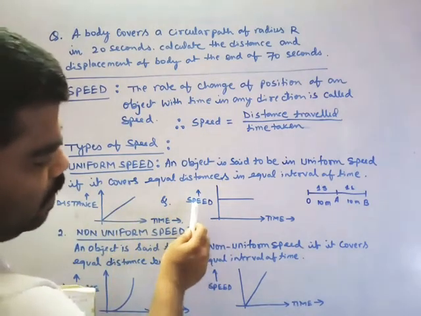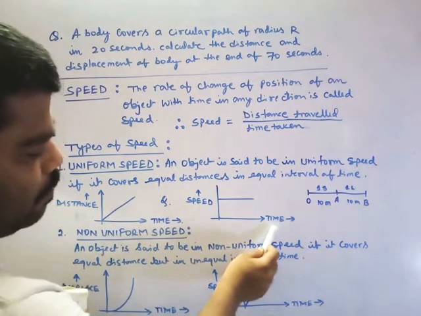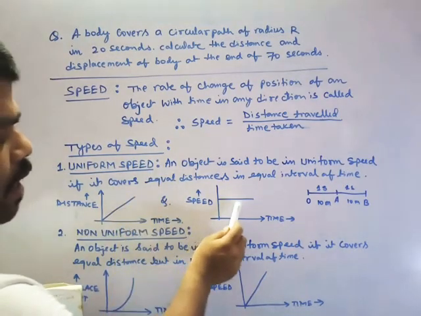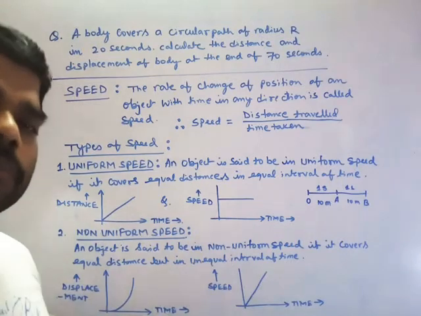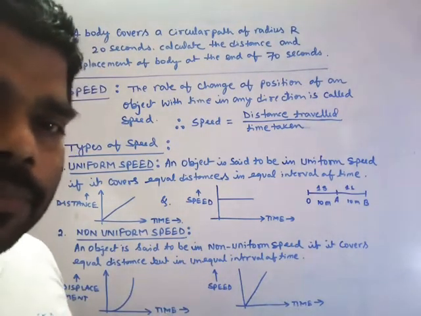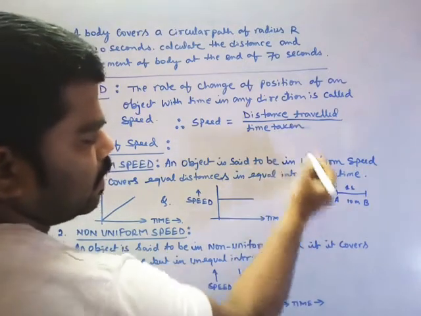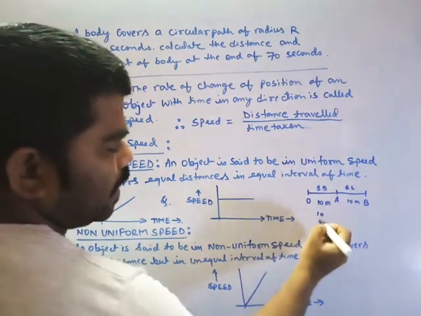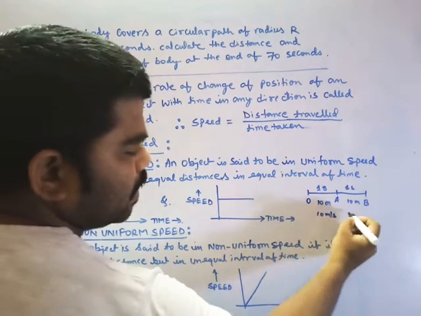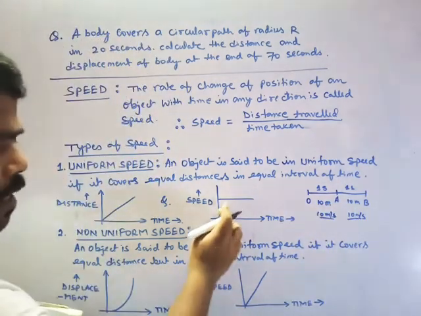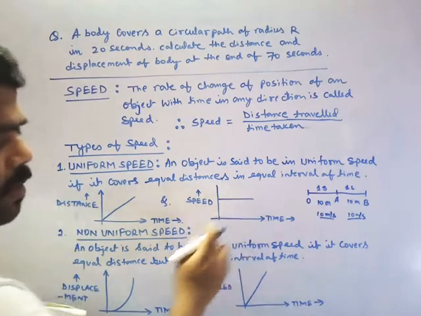Even if I plot a graph between speed and time, this is again uniform. What does uniform mean? Uniform means same. For example, here distance is 10, time is 1, so I will get 10 meter per second here, also 10 meters. So this is same, that's why the speed will remain same.